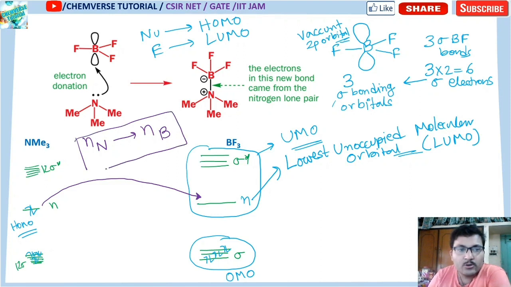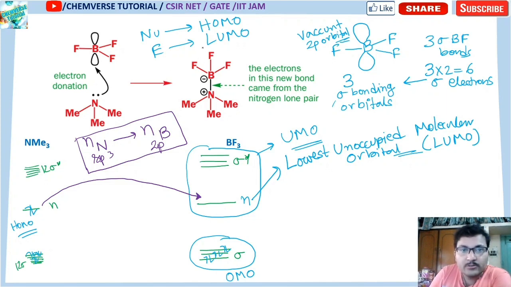Clear? Now non-bonding nitrogen is nothing but your sp3, and non-bonding boron is nothing but your vacant 2p. This is the case happening. Non-bonding nitrogen is your HOMO, and non-bonding boron is the LUMO. From HOMO to LUMO, electronic shift is occurring to form that kind of nucleophile-electrophile adduct. This is called an adduct. Adduct means they are added to form this kind of situation.